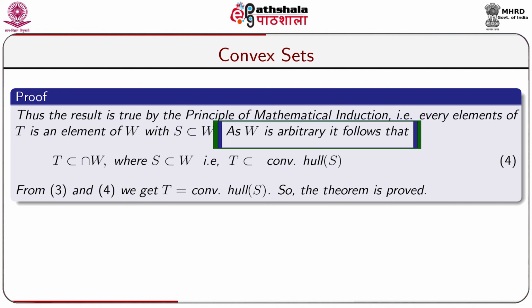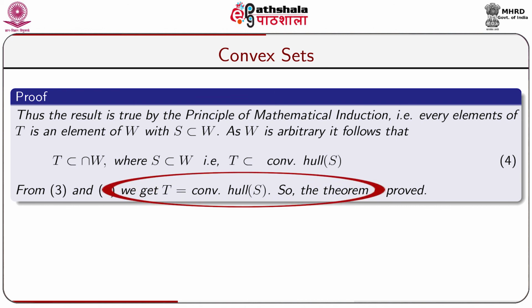As W is arbitrary, it follows that T is a subset of the intersection of all W, where S is a subset of W, that is, T is a subset of convex hull of S, and this is named as equation number 4. Combining 3 and 4, we get T equal to convex hull of S, and the theorem is proved.